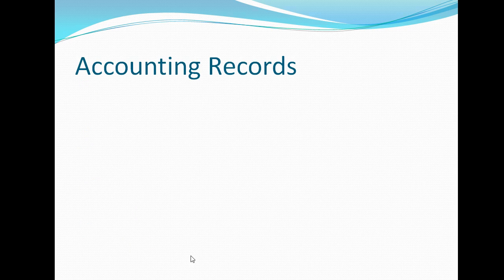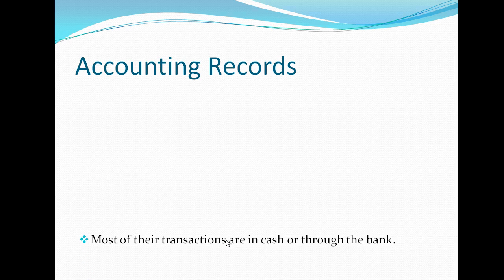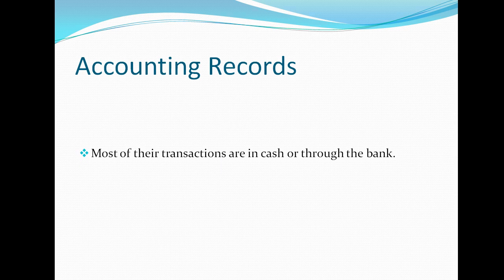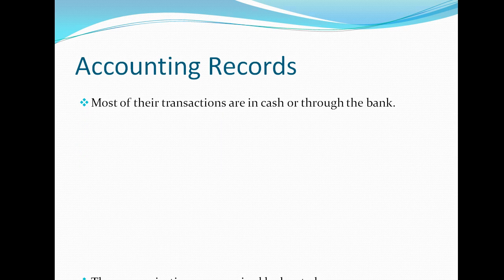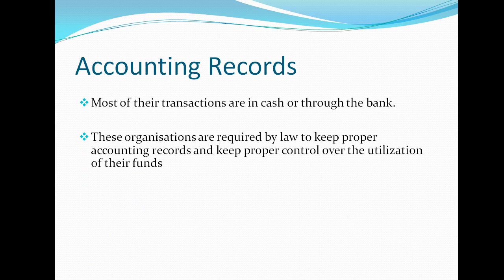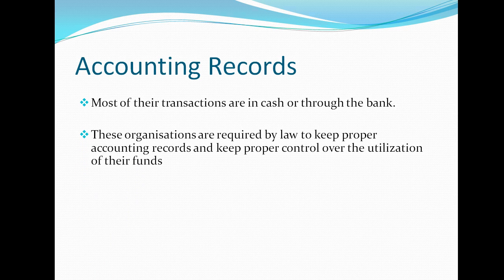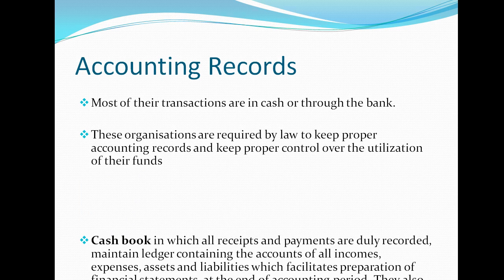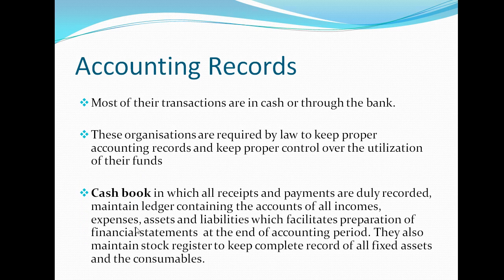We need to understand about the accounting records which are to be maintained by the not-for-profit organizations. Most of their transactions are in cash or through the bank. These organizations are required by law to keep proper accounting records and keep proper control over the utilization of their funds.